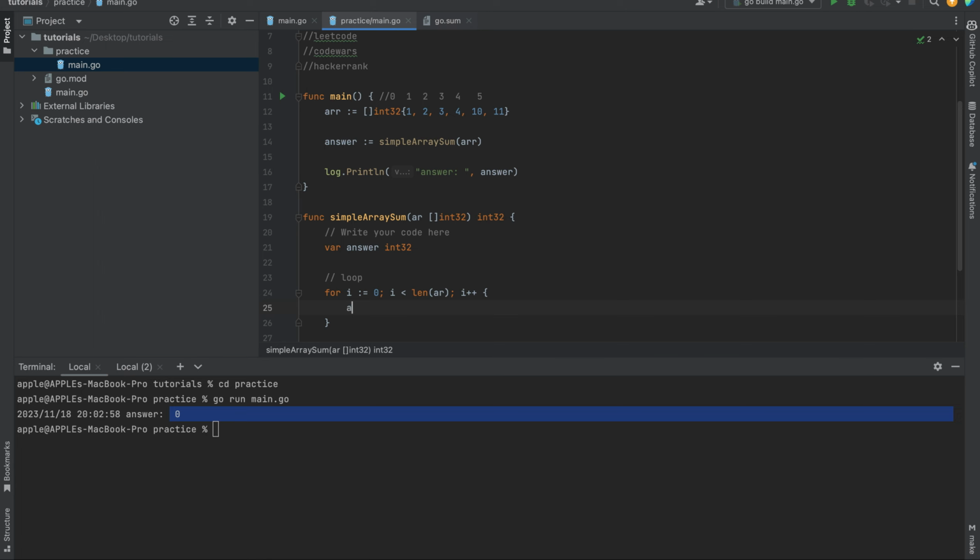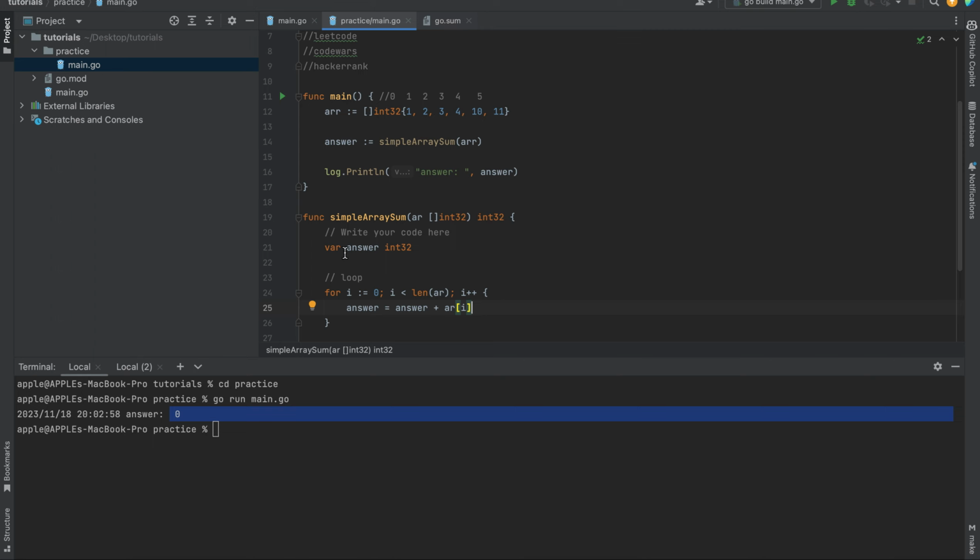So you're going to have answer equals answer plus array of i. This is all you need, right? Now let me explain this to you.